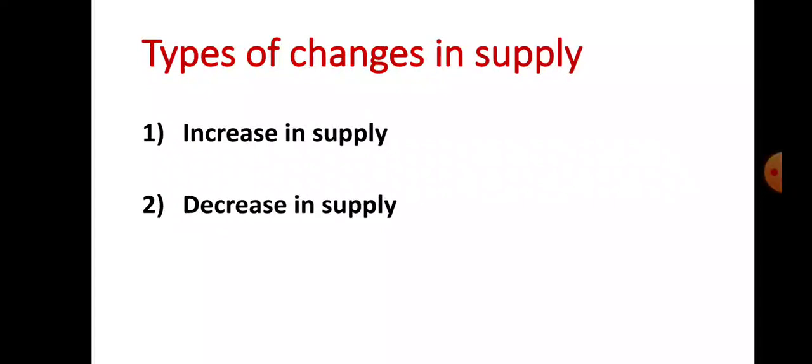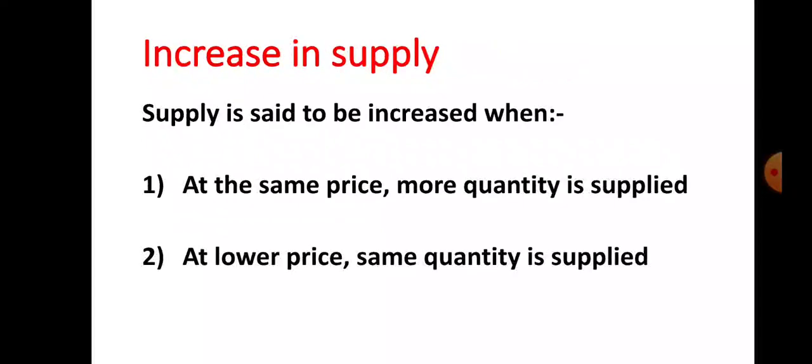There are two types of changes in supply. Number one is increase in supply and number two is decrease in supply. Let us see the first type of change in supply, that is an increase in supply.